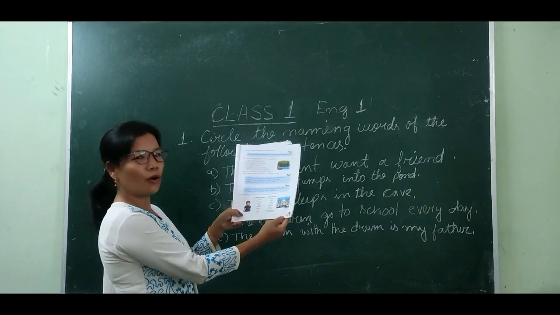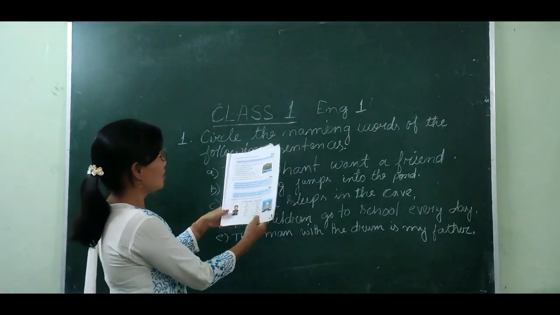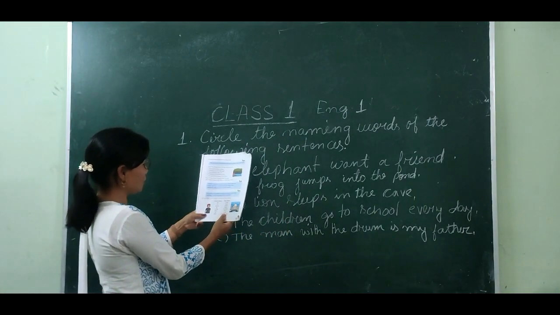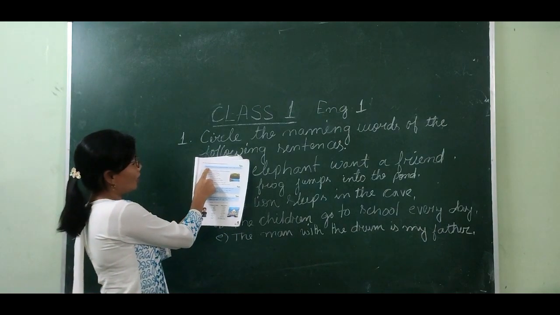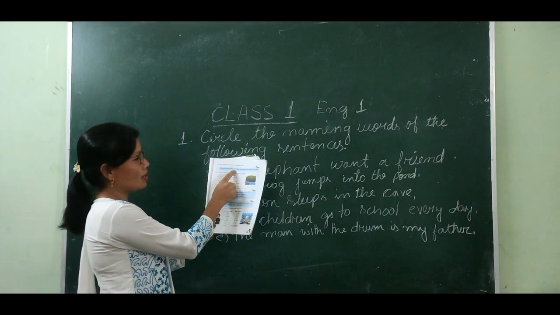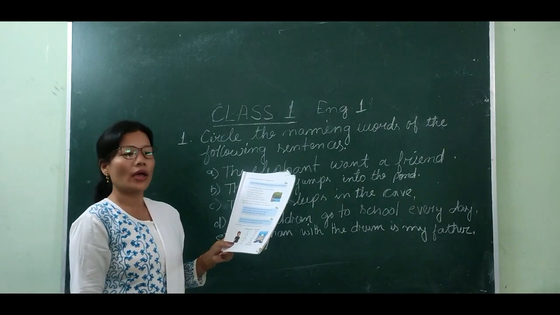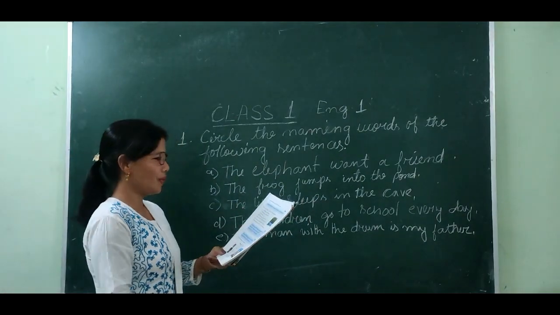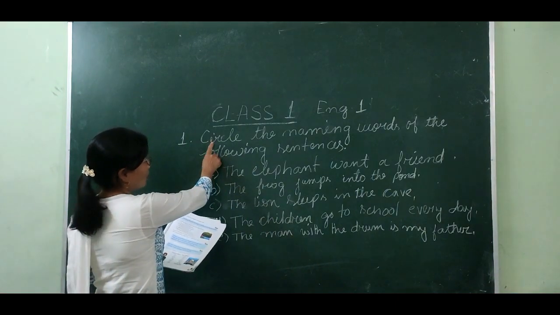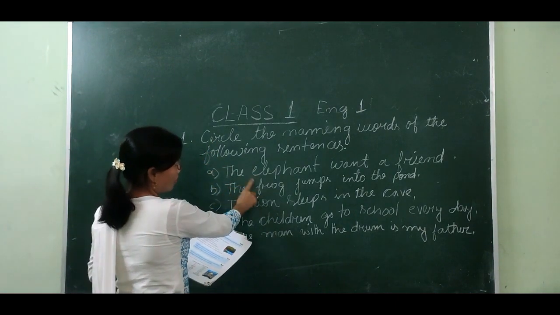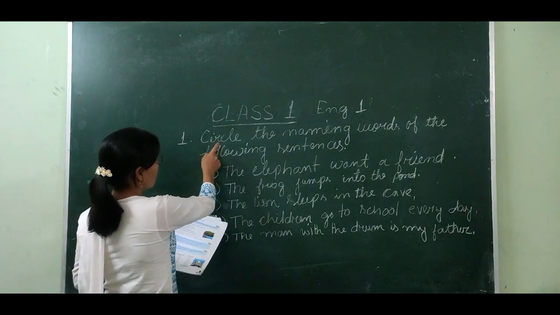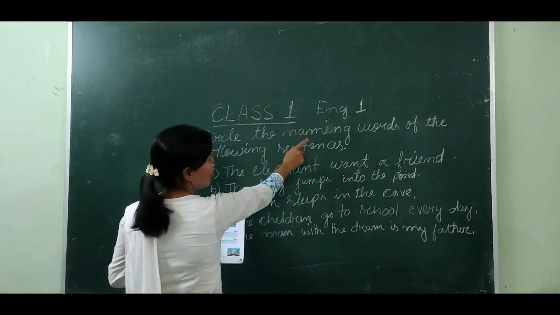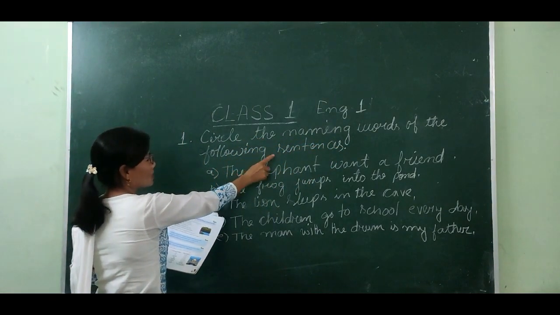Okay, you turn now to page number 5. Here, let us do some exercises. So, naming words. Naming words are the names given to animals, places, things, and people. Here are some examples. Let us do this one. Circle the naming word in the following sentences.